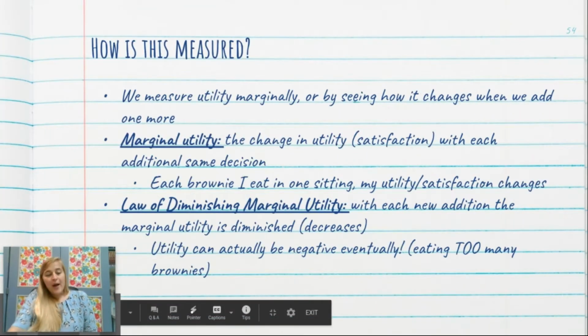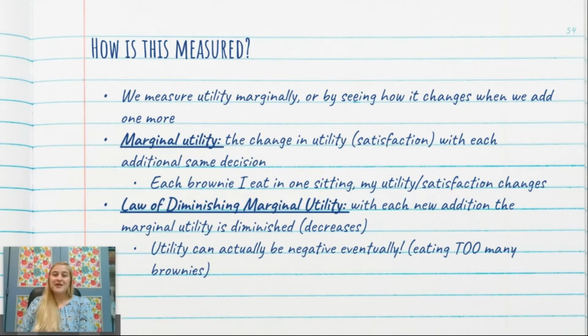Okay. So how is it measured? They measure them in a made-up word called utils, which is hilarious. But we measure utility on the margin or marginally. So marginally means we add a little bit each time. So if we add a little bit each time, if I go see the musical Hamilton over and over and over and over again, is my utility, my satisfaction, the price I would pay to go see Hamilton, will that change? And economists say yes. They call that marginal utility.